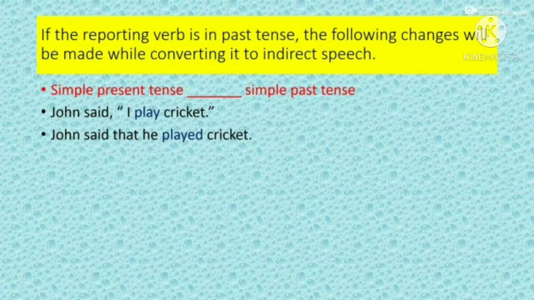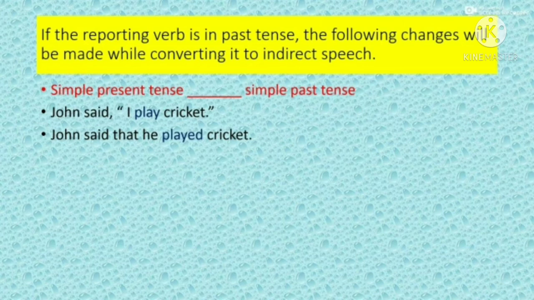If the reporting verb is in past tense, the following changes will be made while converting it to indirect speech. Simple present tense will change to simple past tense. John said, "I play cricket." Now here, the reporting verb said is in past tense and the verb of direct speech, that is play, is in simple present tense. So while converting it to indirect speech, John said that he played cricket. Simple present tense play changes to simple past tense.